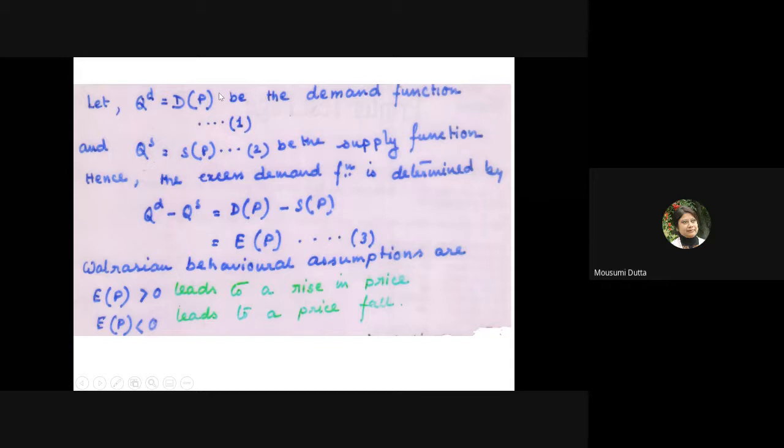So this is equation number 1, this is equation number 2, and this is equation number 3. So please complete up to this. This is done.